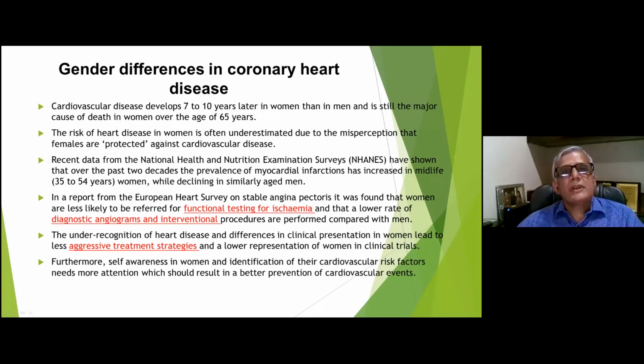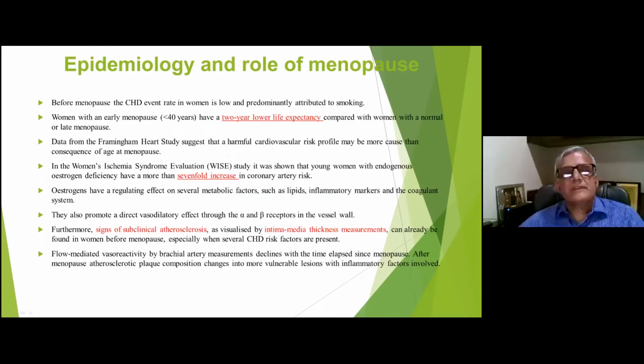So the role of menopause as far as the CAD in women is concerned. Before menopause, the event rate in CAD is low in women, and patients who have early menopause, that is less than 40 years, have 2 years less life expectancy. So it has important bearing on the life expectancy. Data from the Framingham study suggests that it may be just a coincidence of the age of the patient rather than the direct event. But the women's ischemia study, that is the WISE study, has shown that there is a 7-fold increase in the coronary artery risk with menopause compared to the premenopausal state.